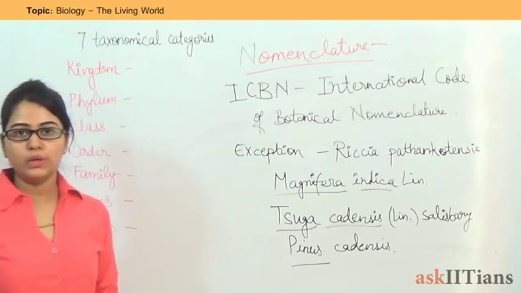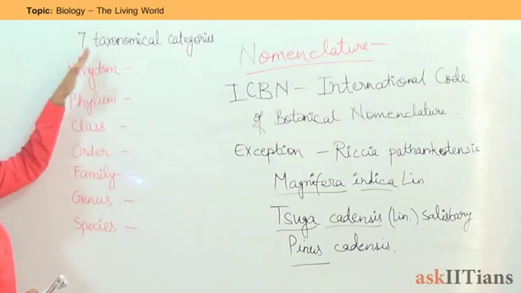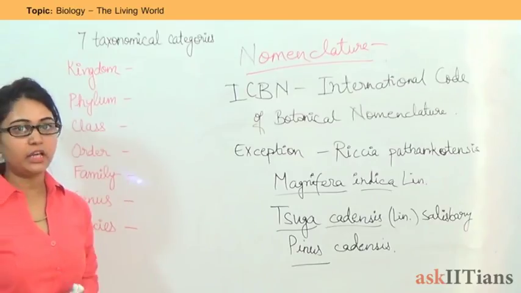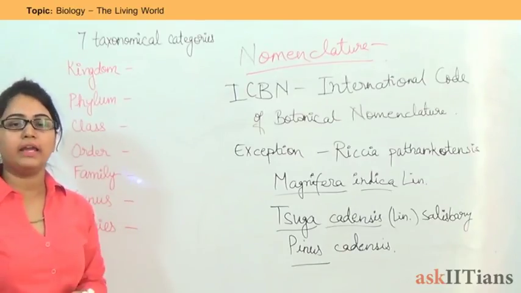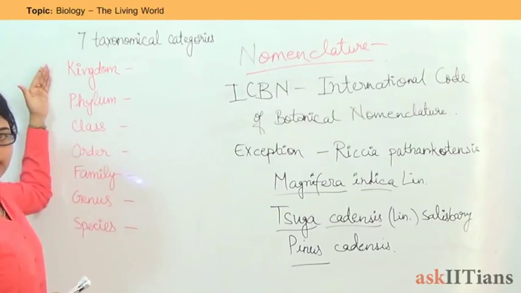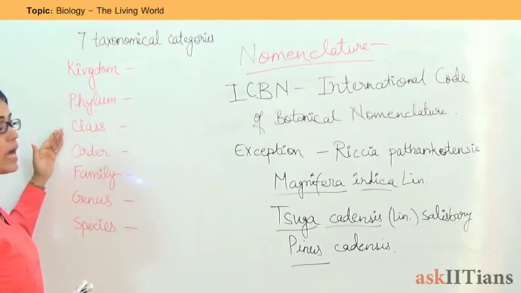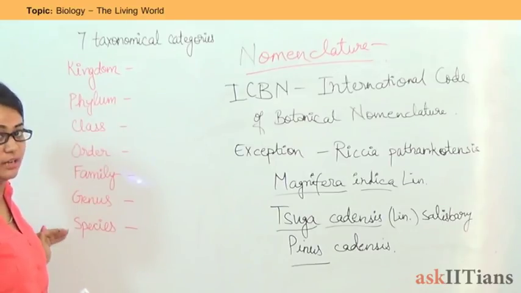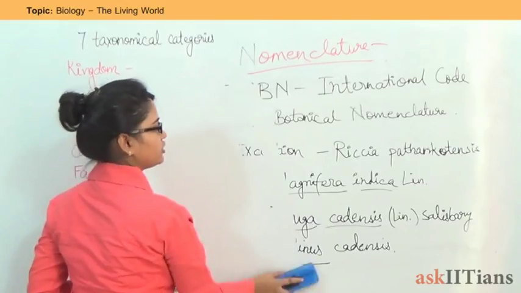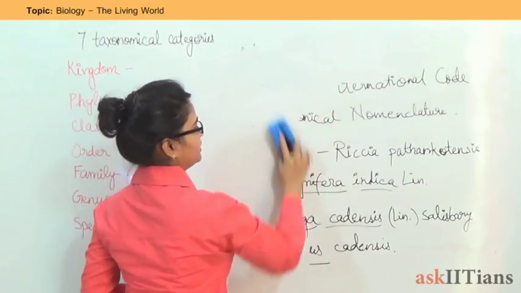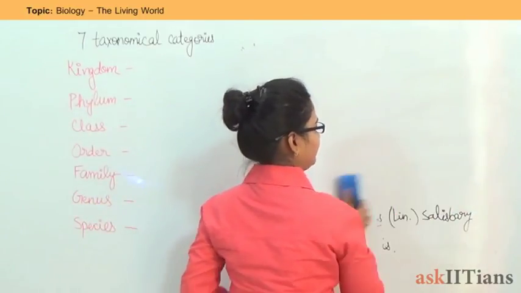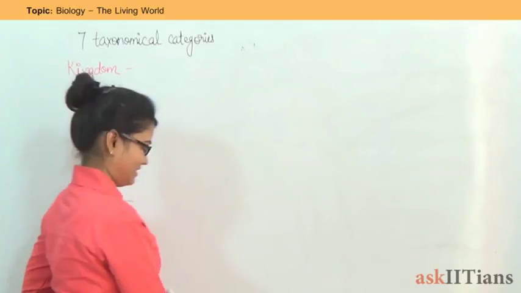Now, moving to the next section, that is 7 taxonomical categories. 7 taxonomical categories have been given in order to classify, in order to describe an organism. These 7 categories are kingdom, phylum, class, order, family, genus, species. Let's take an example. I guess I should take an example of a human being, an example of us before moving to the next example, because it's good to know about us.